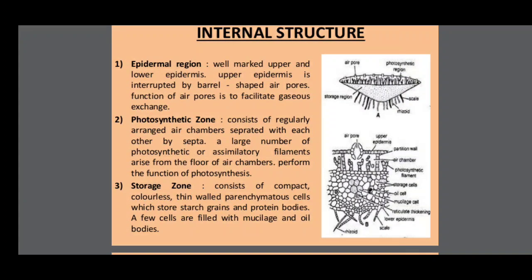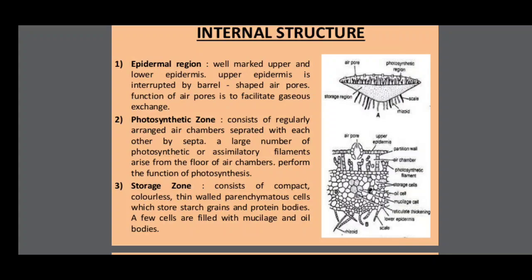Second one, photosynthetic zone. Photosynthetic zone consists of regularly arranged air chambers separated from each other by septa. A large number of photosynthetic or assimilatory filaments arise from the floor of air chambers, and perform the function of photosynthesis.